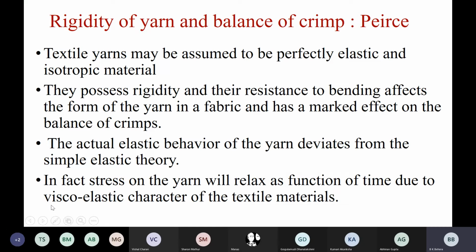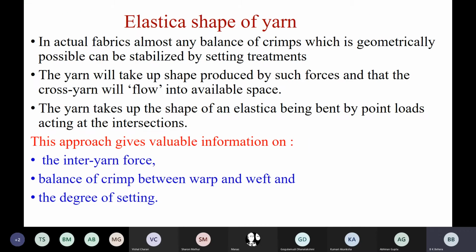They are not perfectly viscous, they are not perfectly elastic, so they give viscoelastic characteristics that govern the stress-strain curve. Any textile material which undergoes certain loading develops a strain. At some point it settles, the material is relaxed, meaning setting takes place, and it happens with viscoelastic materials.